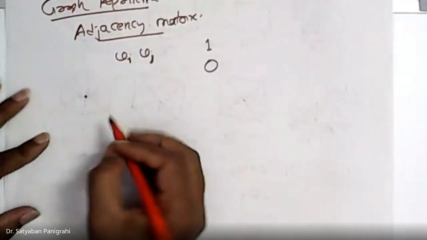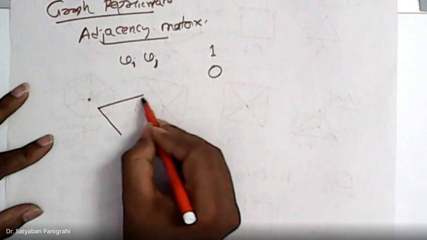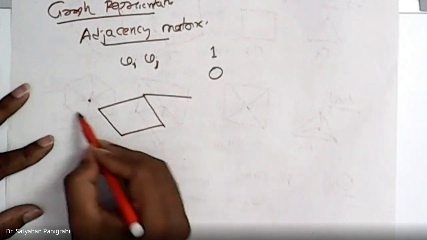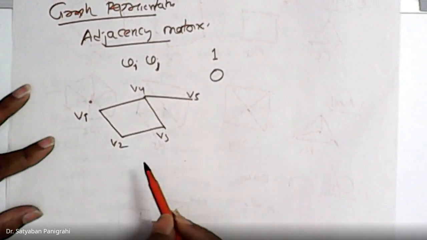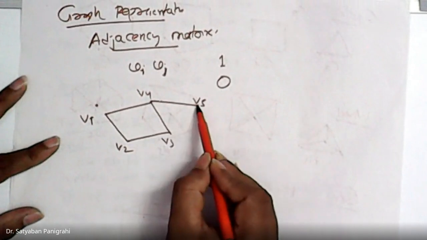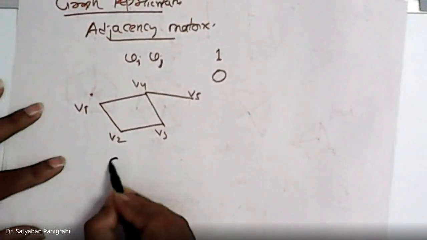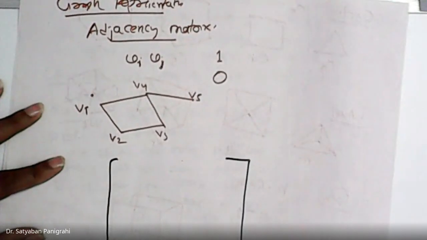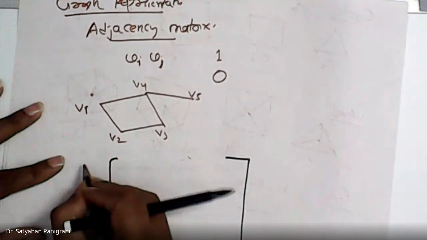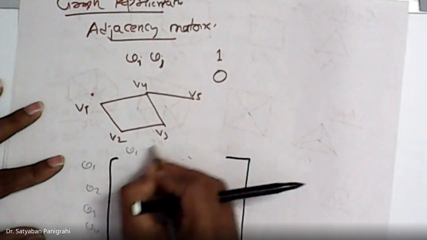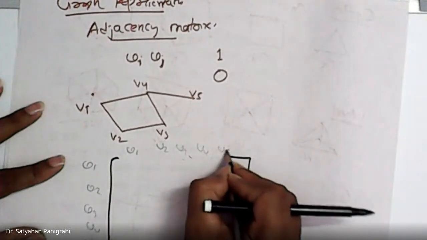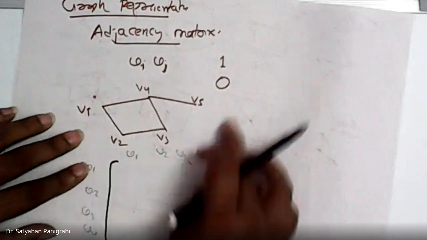For example, suppose I am taking one graph. Suppose 5 vertices V1, V2, V3, V4, V5. Now, for this graph, for adjacency matrix, I can simply say V1, V2, V3, V4, V5, just like we represented the relation. Already we have represented the relation, so from the relation we can construct the graph and the representation.